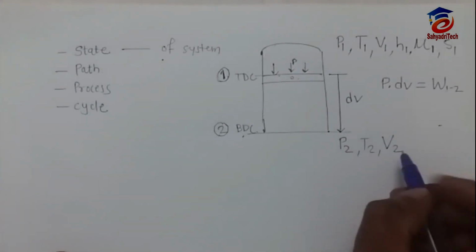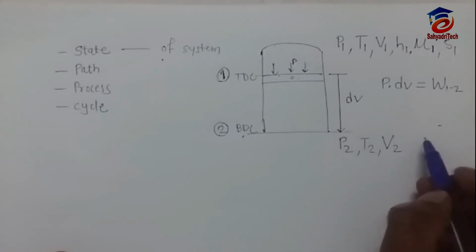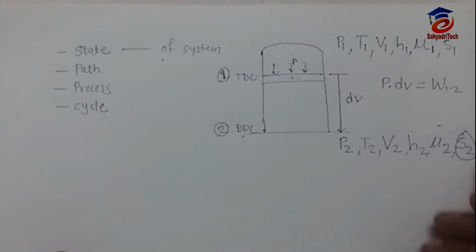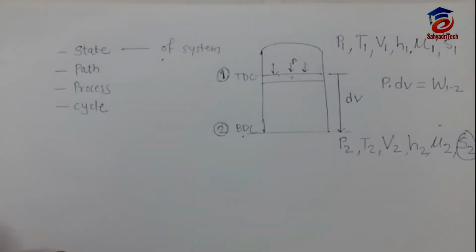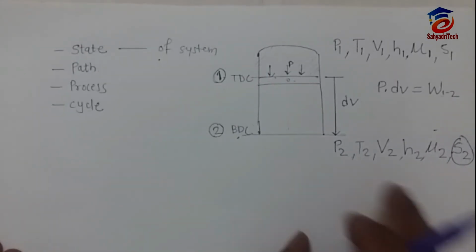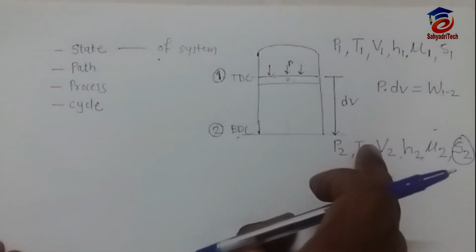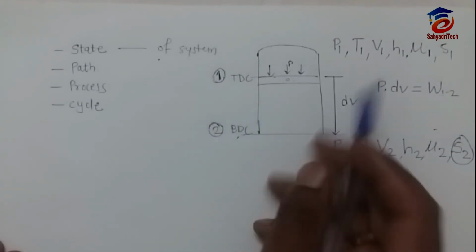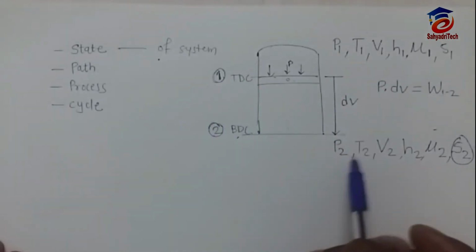The temperature changes to T2, volume changes to V2, enthalpy will change to H2, internal energy will change to U2, entropy will change to S2. You may not know this entropy concept yet. We will study this entropy concept in the second unit. This way properties will change. So at state 1 these are the properties, at state 2 these are the properties.